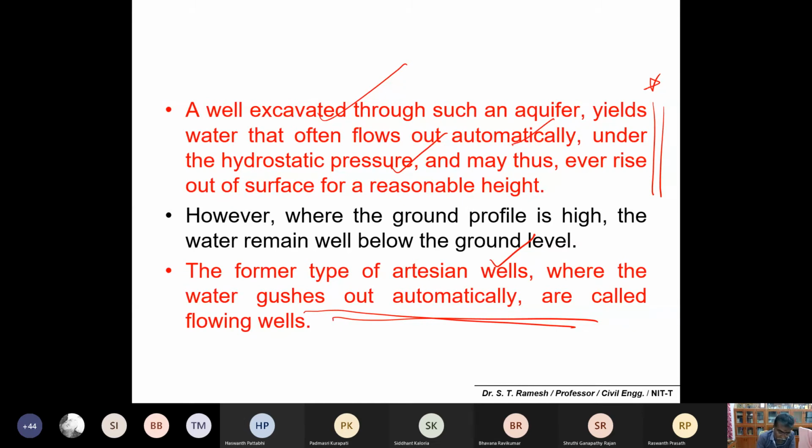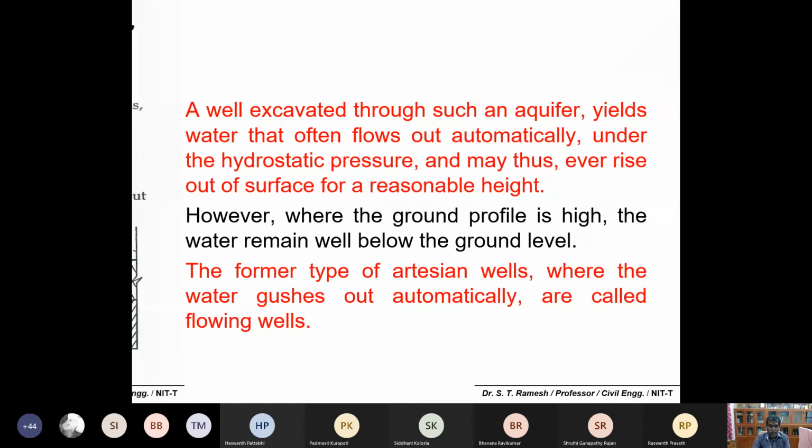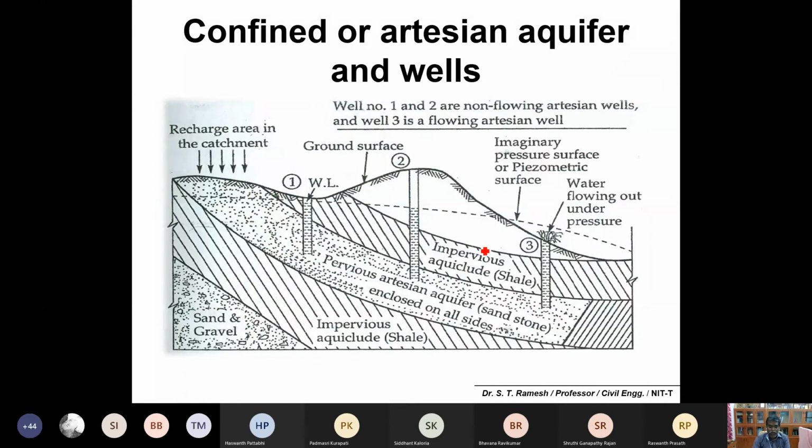Flowing wells you would have seen, for example, in some farmlands where the water table is very, very high, and you could feel water freely flowing. That you can simply call a flowing well. So please remember what is an unconfined aquifer, a confined aquifer, what is an artesian well, and what is a flowing well. These concepts are important. Now you could understand everything together. Impervious layer below the water table, you can simply call an aquiclude.